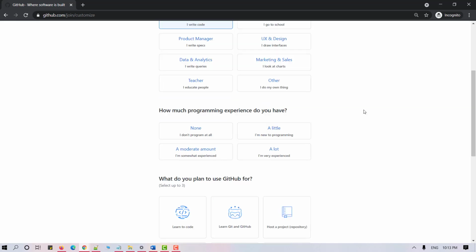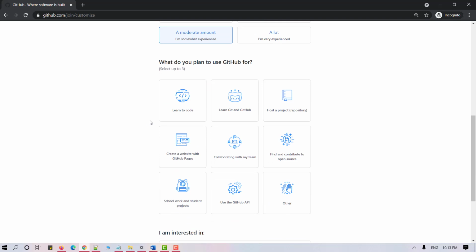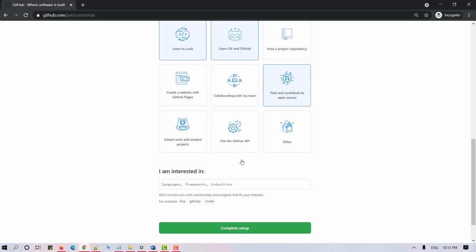Next up, it's asking me how much programming experience do you have? Okay, so let's go with a moderate amount. Next up, what do you plan to use GitHub for? So choose what applies to you. Learn to code, learn Git and GitHub, find and contribute to open source, or select anything that applies to you.